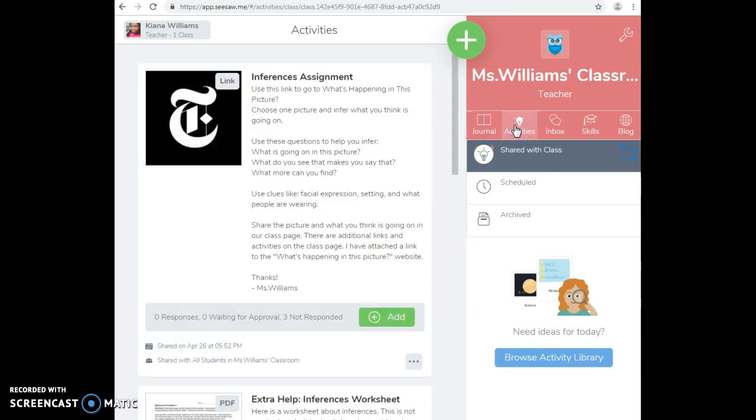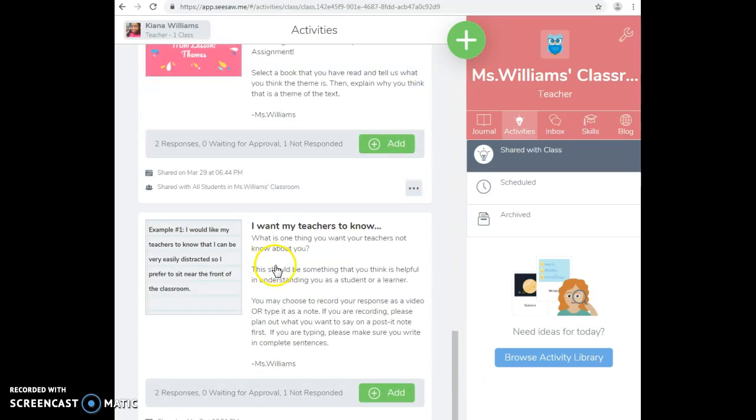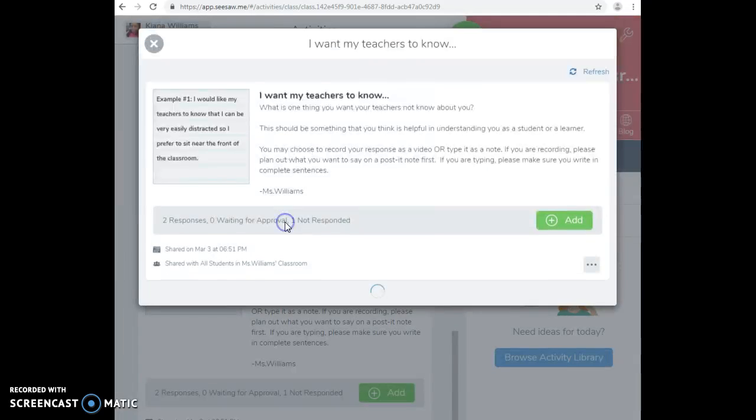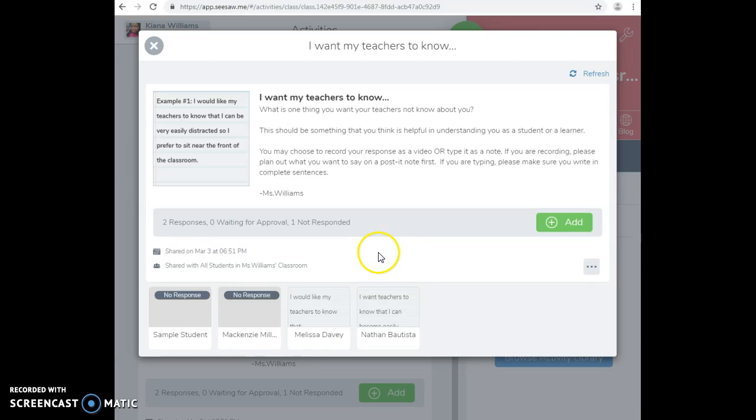The learning activities I created for my class are posted here under the Activities tab. We'll go down to the beginning so that I can share some of the assignments I created for my class. The first one is this assignment here called I Want My Teachers to Know. So this was the introduction assignment I created to get to know my class a little bit better.